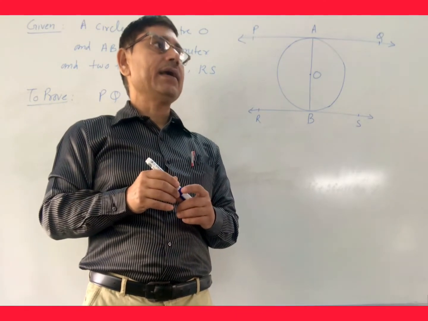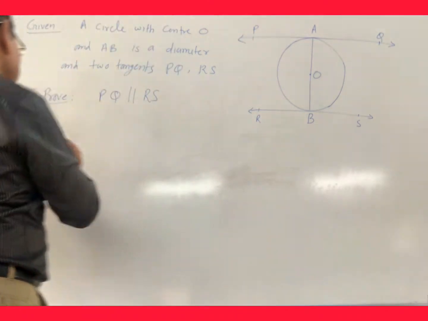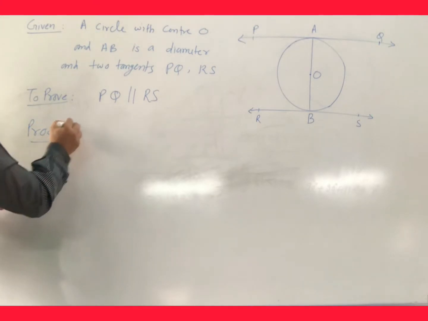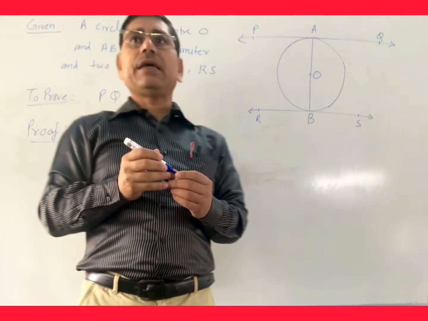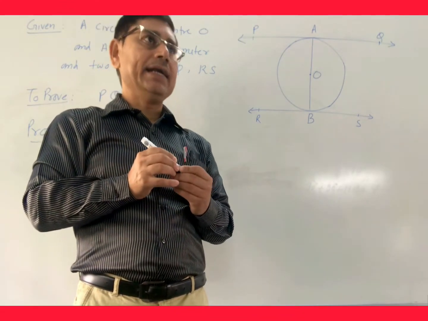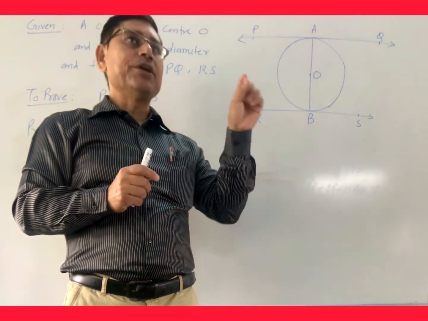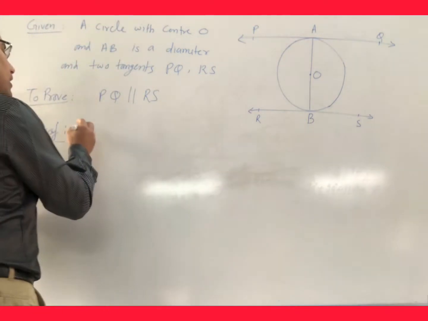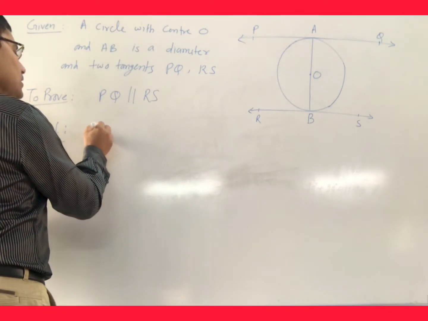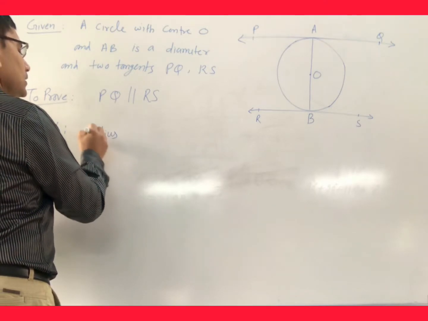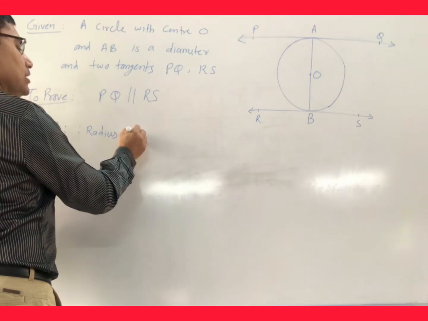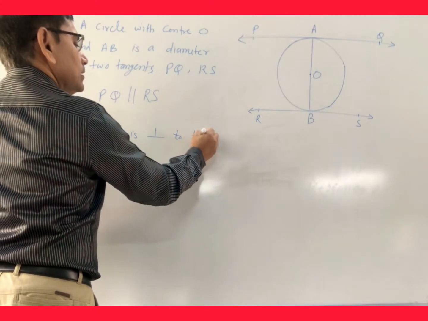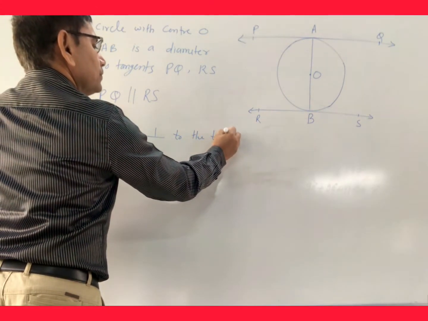So what to do? Yes, we will start the proof. First of all, we will write a statement that radius is perpendicular to the tangents. So we will write radius, since radius is perpendicular to the tangent.